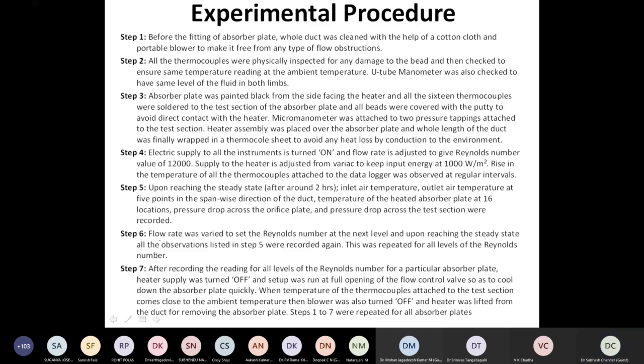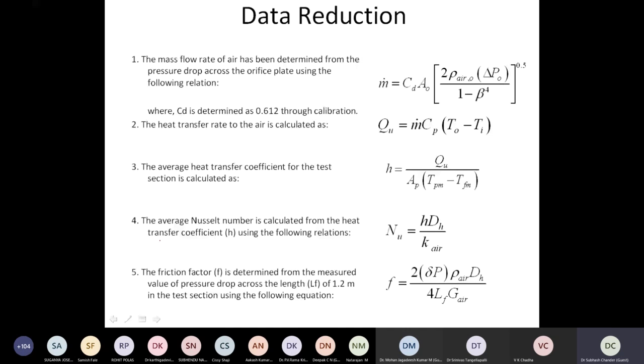Then we did some mathematical analysis. We calculated the mass rate of the air flowing from the pressure drop, which we measured with the orifice meter. Beta is the diameter ratio of the orifice and that of the pipe. CD is the coefficient of discharge. This is how we can make out the utilization of energy.